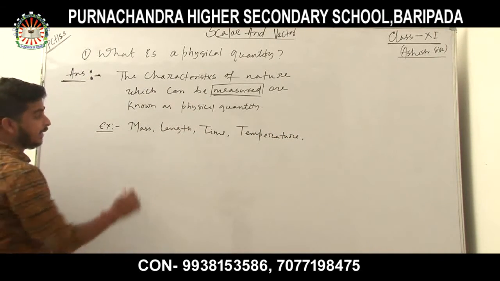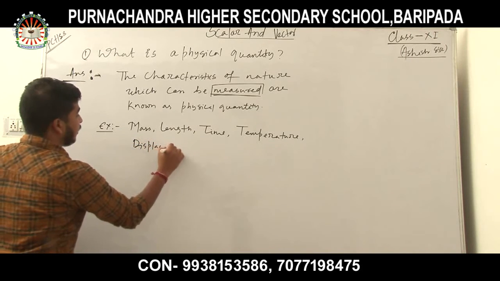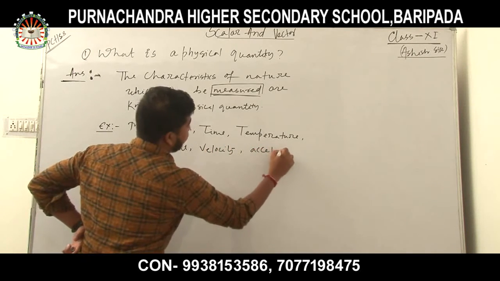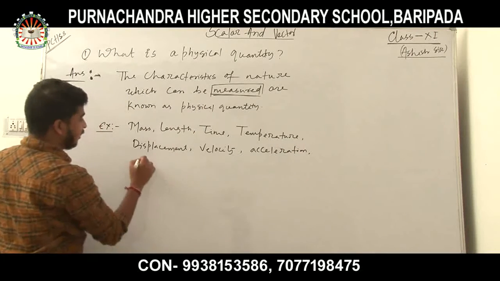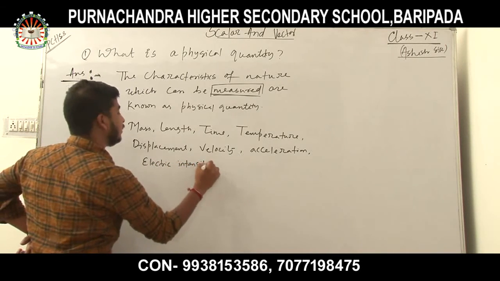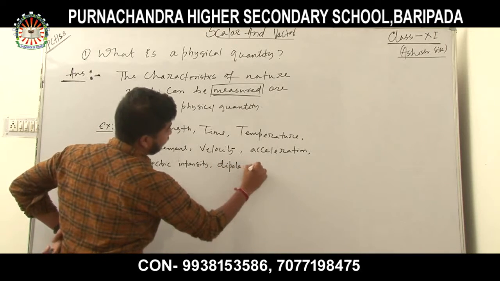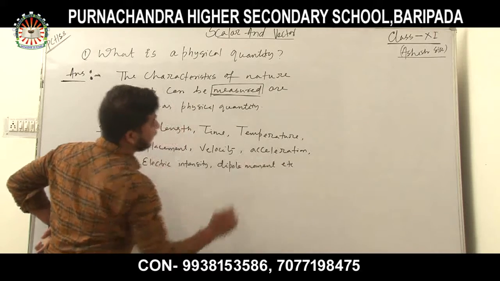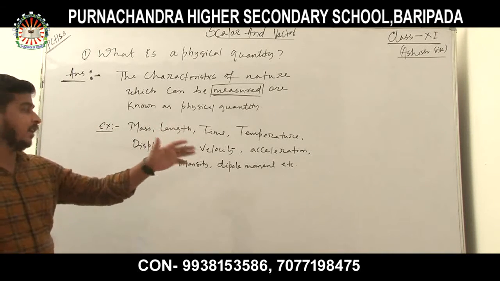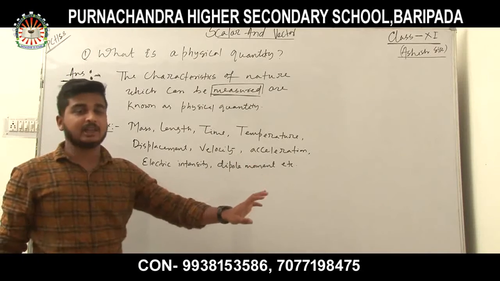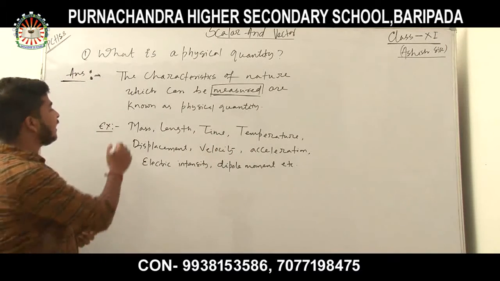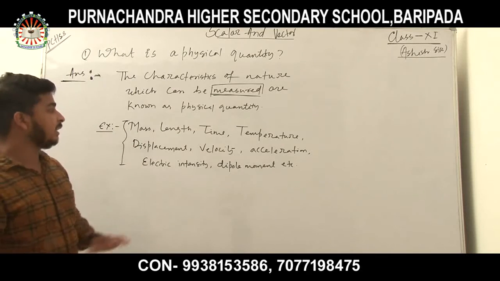mass, length, time, temperature, displacement, velocity, acceleration, electric intensity, dipole moment, etc. There are so many physical quantities such as mass, length, time, temperature, velocity, acceleration, etc. I have only written 6 to 7 physical quantities here.